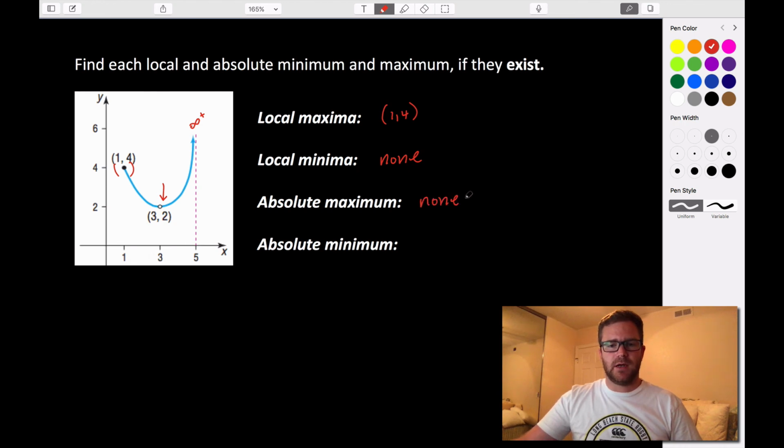So there is none for an absolute maximum. And again, our absolute minimum doesn't exist because this point here that would be our minimum is a hole. So there's none here as well. So the only thing that this graph has is a local maxima at (1, 4). We have a local maximum there.